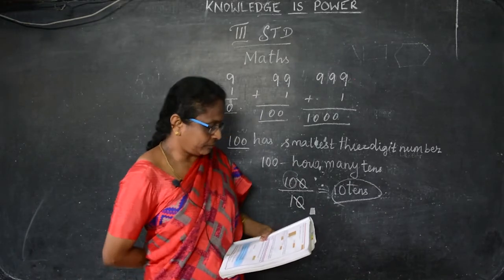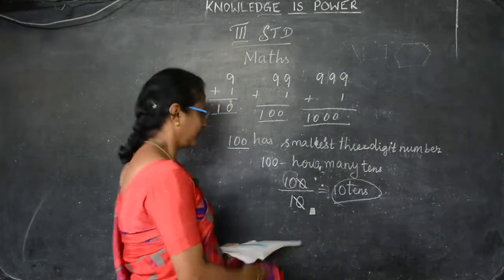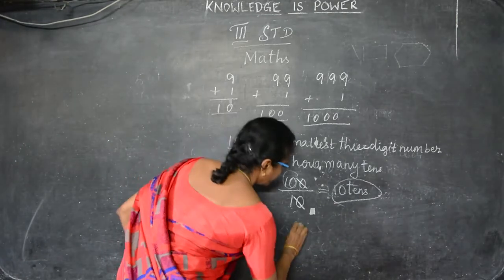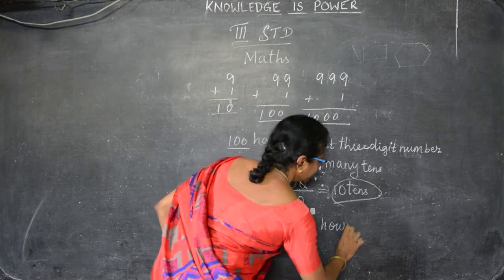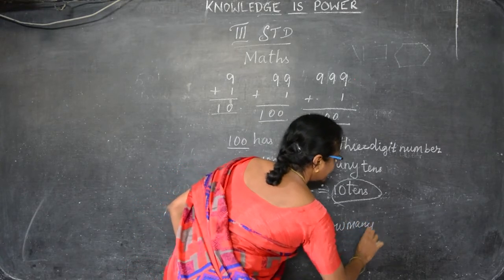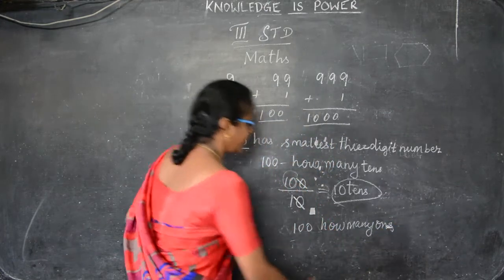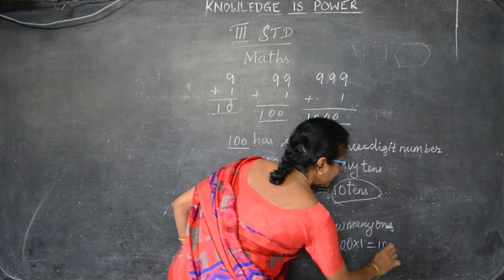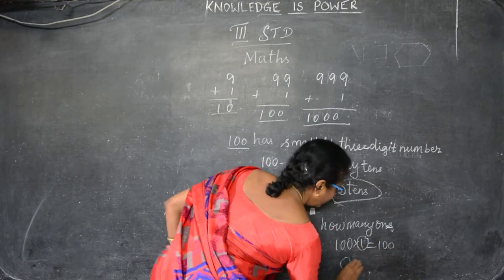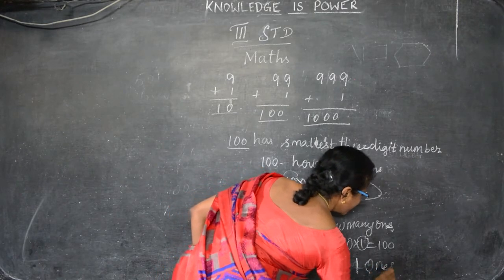அதே மாதிரி 100ல எத்தனை ones இருக்கு? In 100, how many ones? How many ones? That is 1 ones. 100 ones are 100. So how many ones? 1 ones irukku. Sorry, 1 ones.